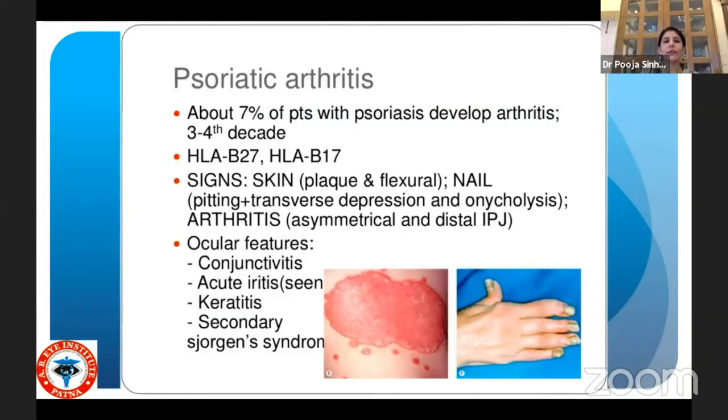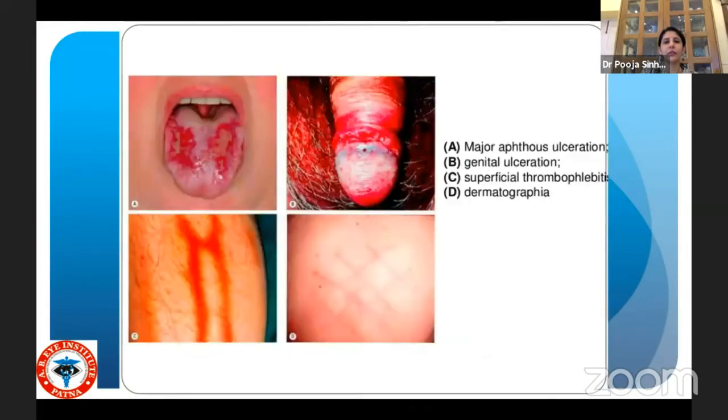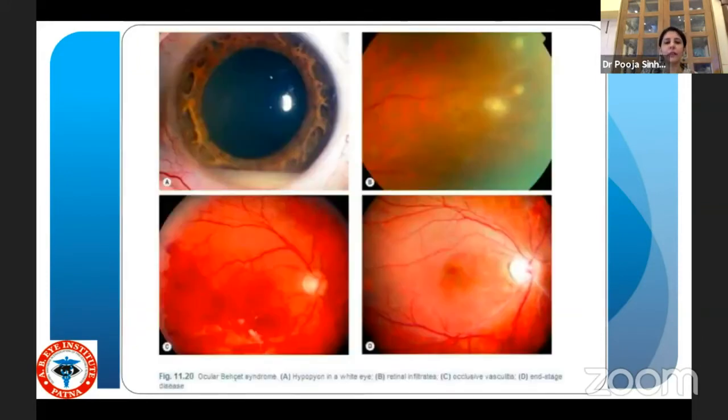Psoriatic arthritis, where you have associated skin lesions and nail lesions, along with arthritis, and in the eye you see conjunctivitis, acute iritis, keratitis, and secondary Sjogren's syndrome. Behçet's, you have recurrent episodes of oral and genital ulceration, ocular inflammation, skin lesions, and a positive pathergy test. So you can see the pictures that I've taken from this textbook. These are the different things. And an important thing is dermatographia that you see in these patients. This is posterior Behçet's, which will be covered in the subsequent talks.